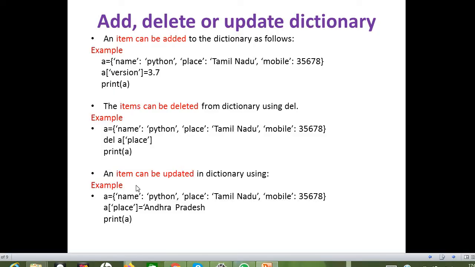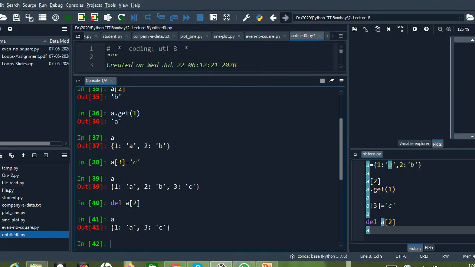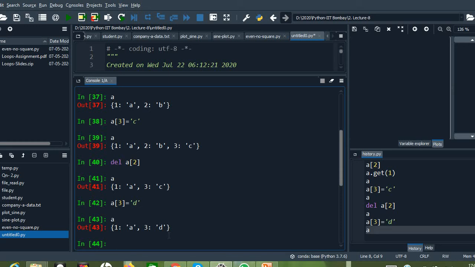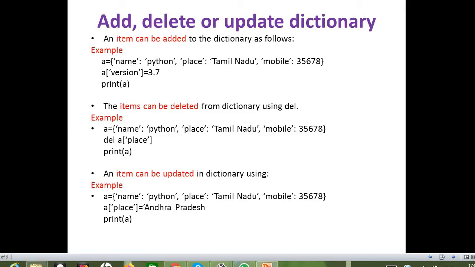Okay, another thing, we can update the values in the dictionary like this, right? So dictionary name, we need to specify the key which we are going to update. So let us check it over here. Already in the dictionary A, we have 1 and 3, right? So let me change this 3. A of 3 equals to, instead of C, let me take it as D. So let us check. See, the value has been updated inside the dictionary, right? So updation can be done by specifying the key within square brackets.